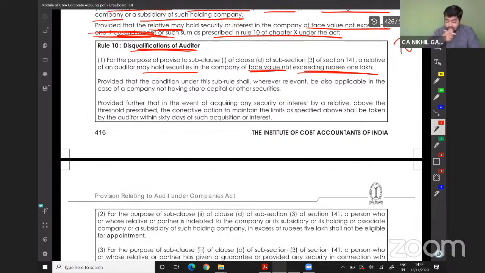Provided further that in the event of acquiring any security or interest by a relative above the prescribed threshold limit, the corrective action of maintaining the limit shall be taken by the auditor within 60 days of such acquisition of interest. See, if my relative has acquired 2 lakhs, 3 lakhs, 4 lakhs, we will instruct our relative to sell all the 3 lakhs, 4 lakhs securities within 60 days.